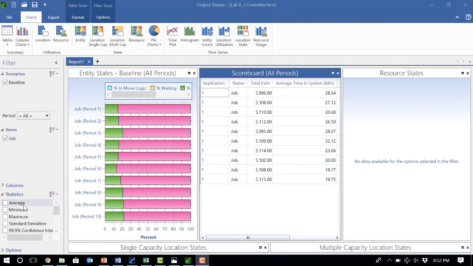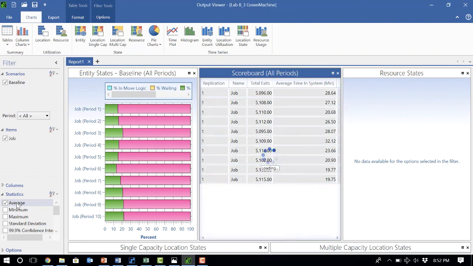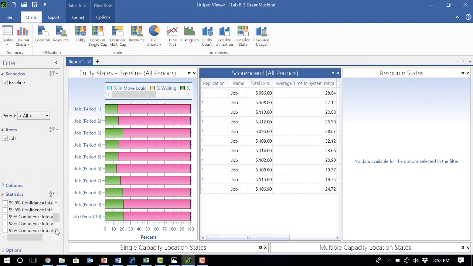And again, when I go to statistics, I can check to report the average of these numbers as well as the 95% confidence interval. The last one is the average, and the other two are the 95% confidence interval.